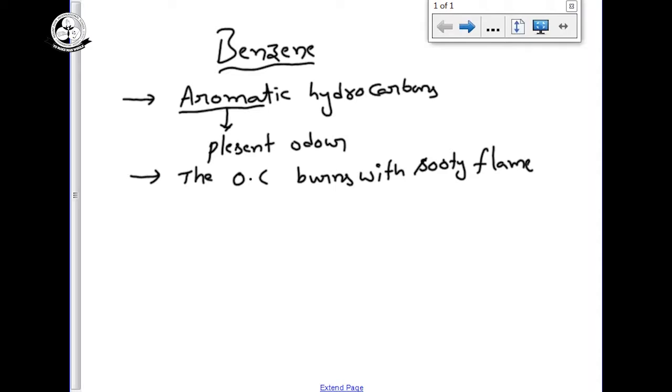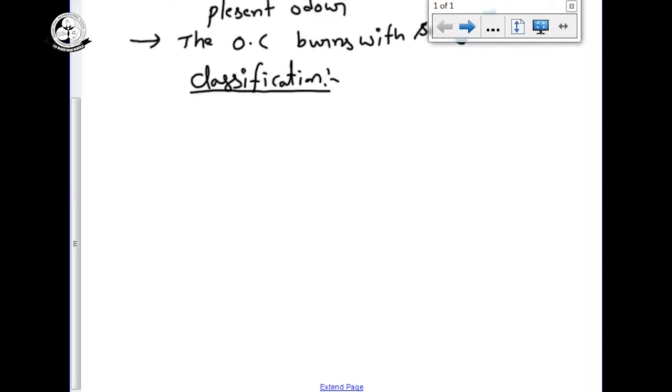Now see the classification of aromatic hydrocarbons.